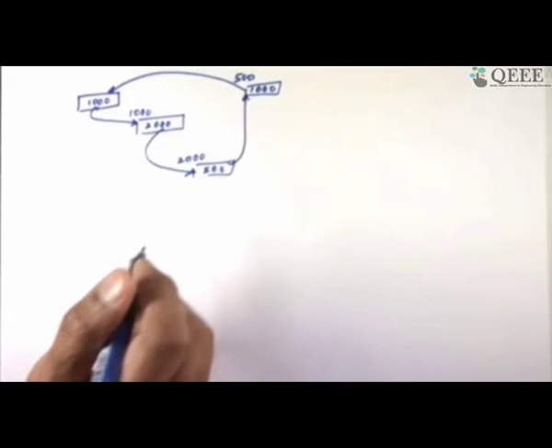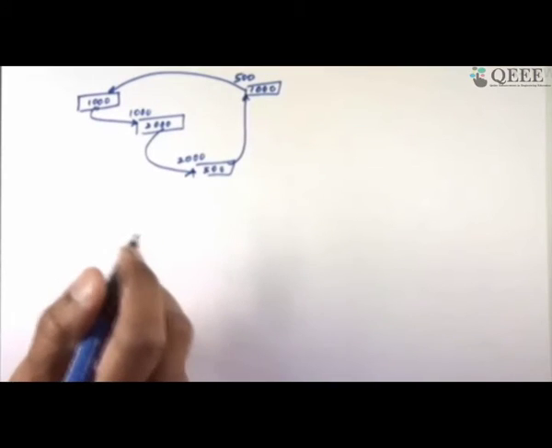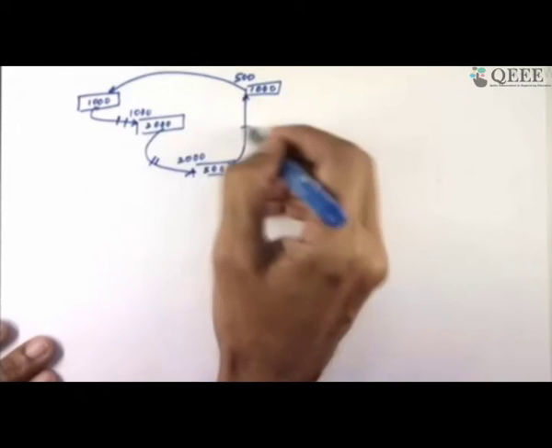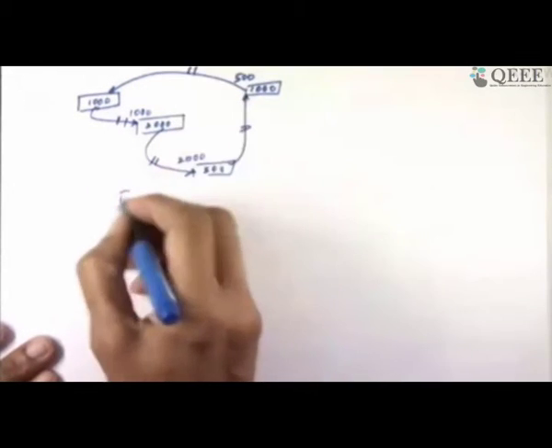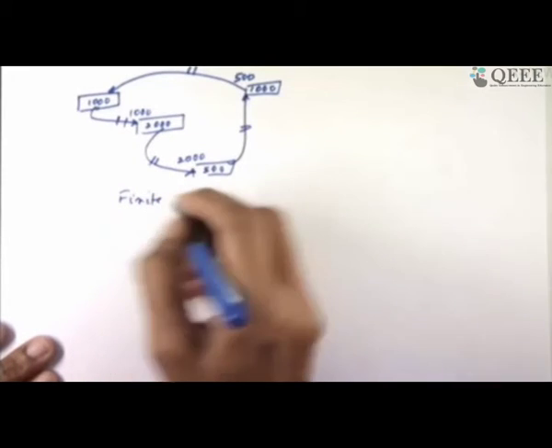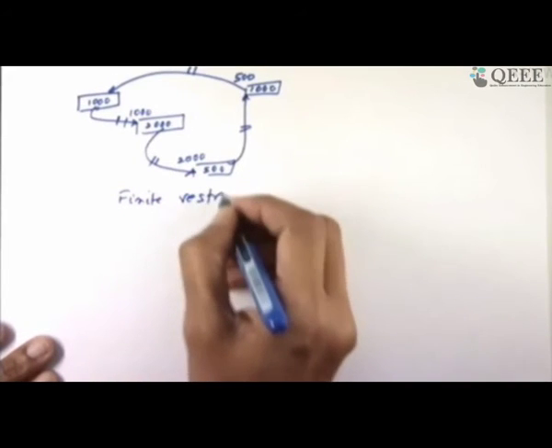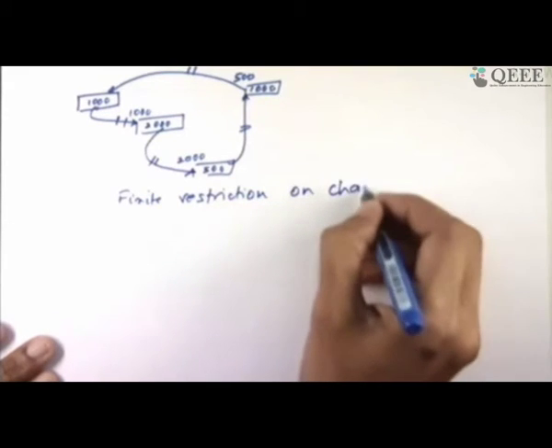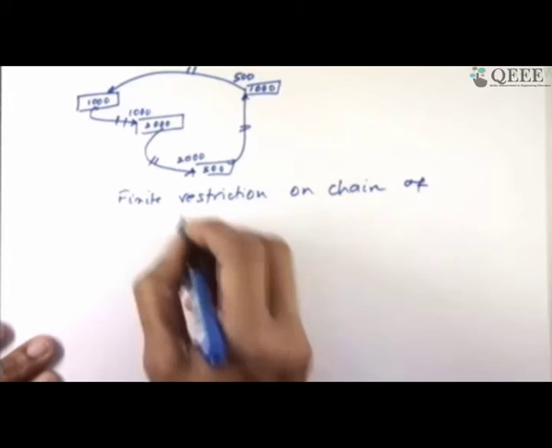So I interpret your friend's question, Chiranjeev, by saying how many levels? So how many times can I do this? Is there a finite restriction on the chain of pointers that I can create? So creating a chain of pointers. Pointer pointing to pointer to pointer to something.